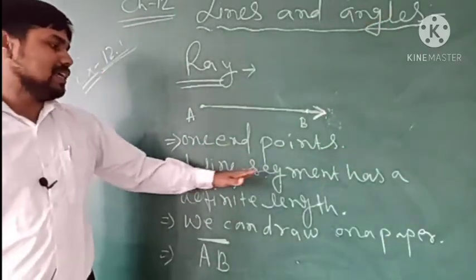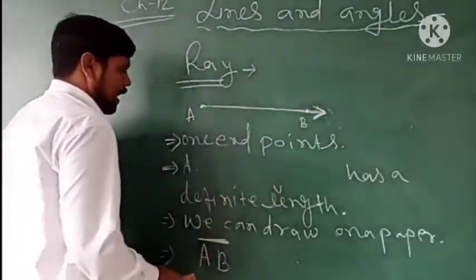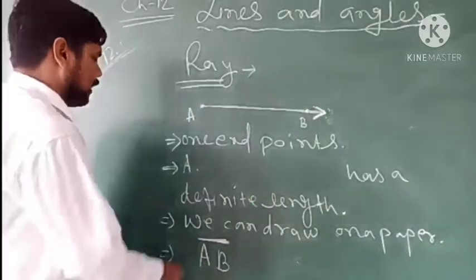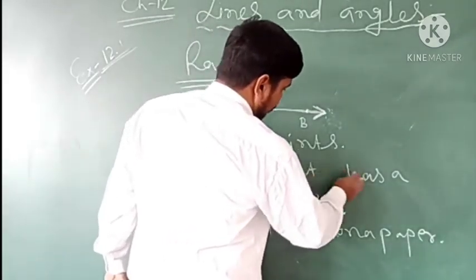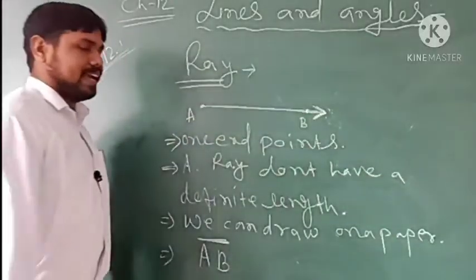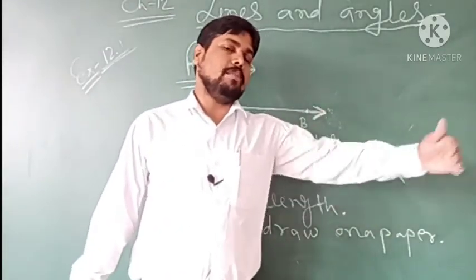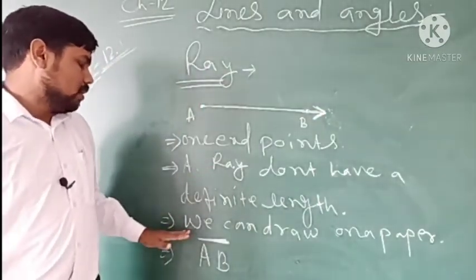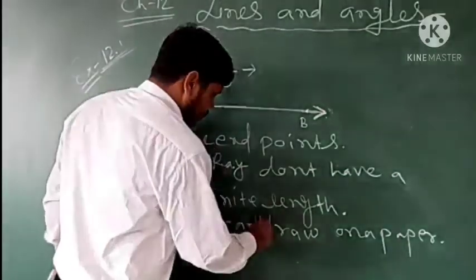This is not a line segment, we are talking about a ray. So a ray has no definite length. A ray does not have a definite length. एक particular length इसका नहीं रहता है. So I don't know how much it is going. It can go up to as much as it wants because one side is unlimited. And we cannot draw it on a paper.